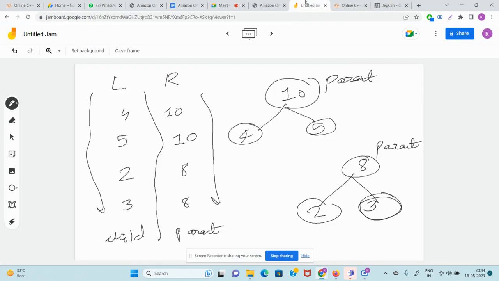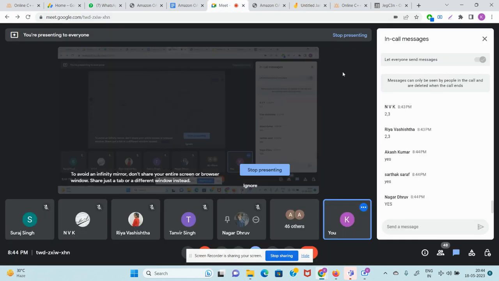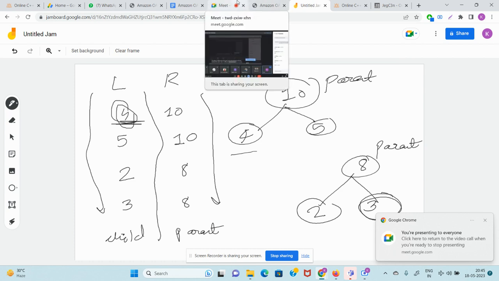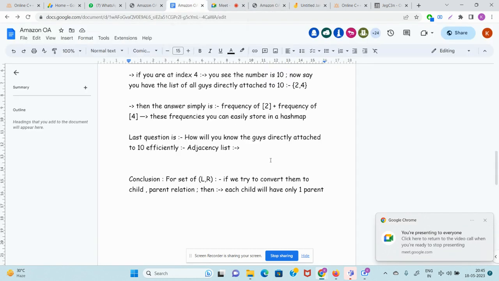Can you make one more parent for each child? No. This 4 can never come again, which means this child will never come again. Clear, guys? Everyone start writing as if they agree that each child will have only one parent. This is the most crucial observation in this problem. If this were not the case, it would be very hard to solve. Good, great. So each child will have only one parent.